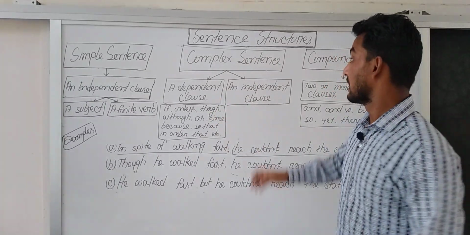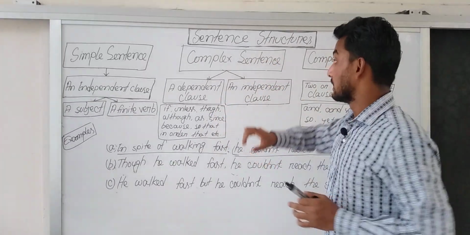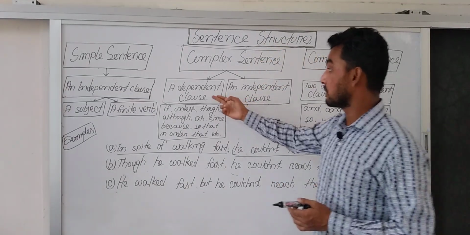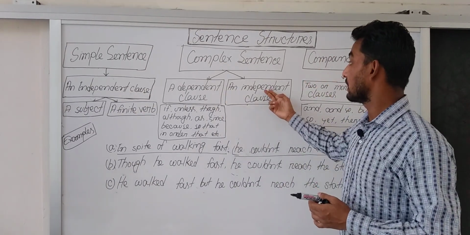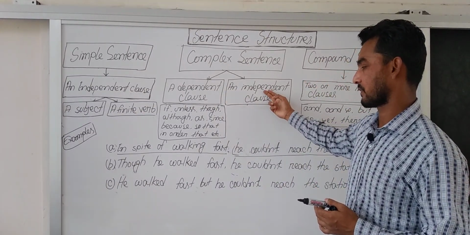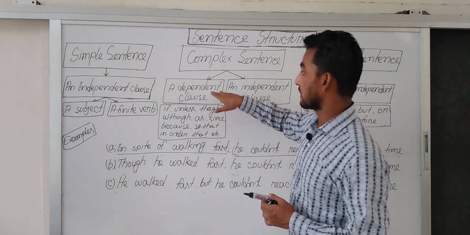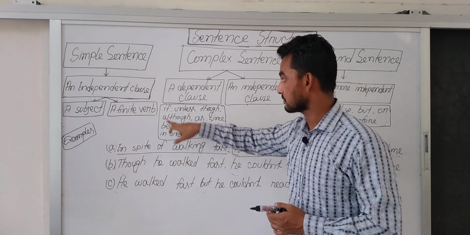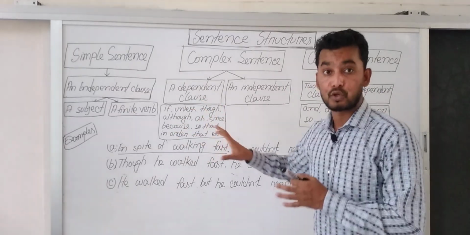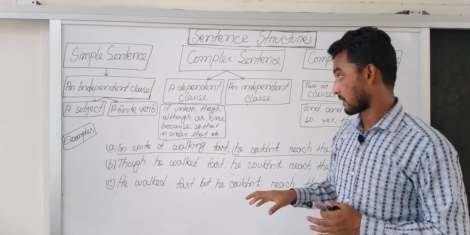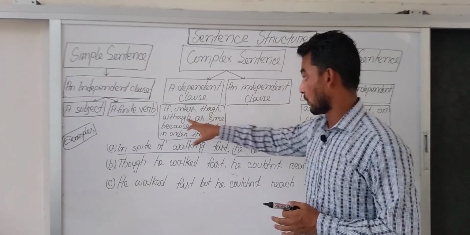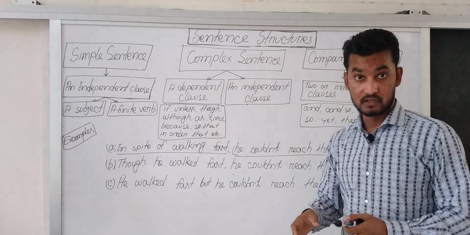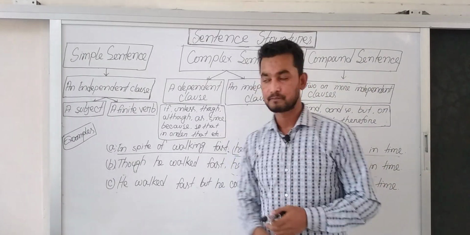Dear students, in a word, in a complex sentence, there will be two clauses. One will be dependent clause and another will be independent clause. And with a dependent clause, there will be a subordinating conjunction. These are subordinating conjunctions. If, unless, though, although, as, since, because, so that, in order that, who, which, what, that, etc.